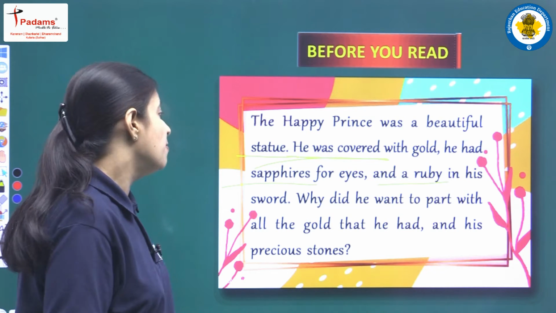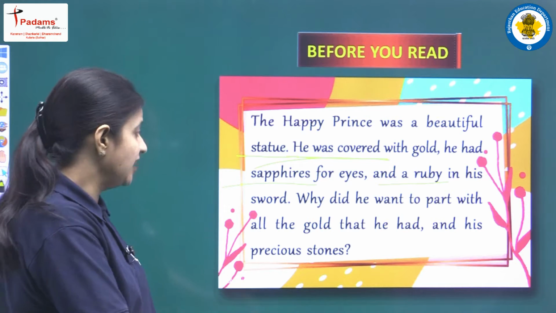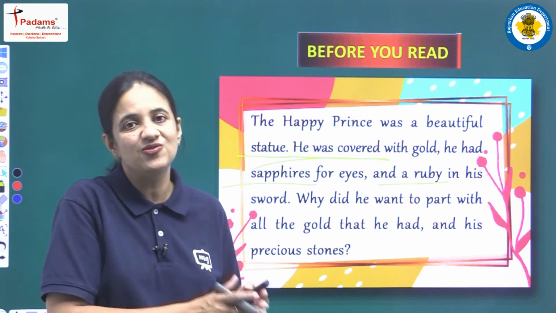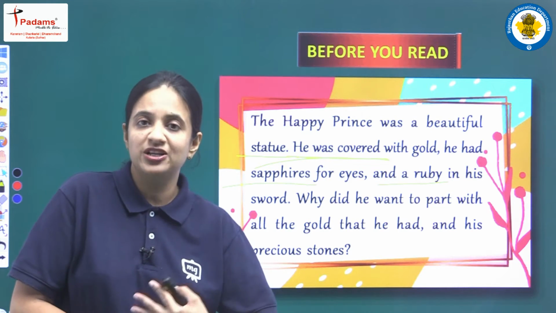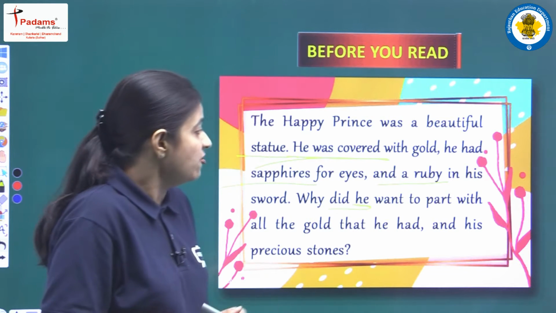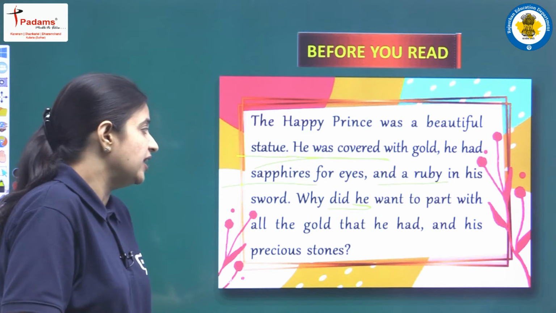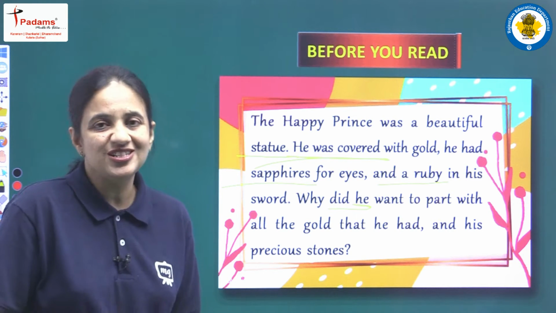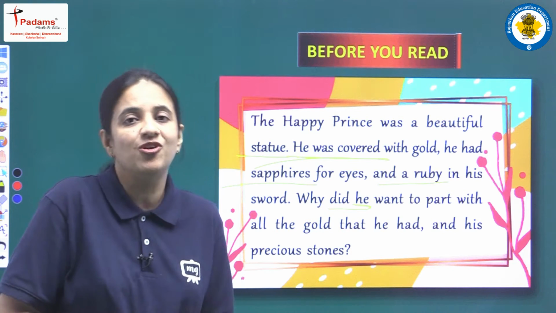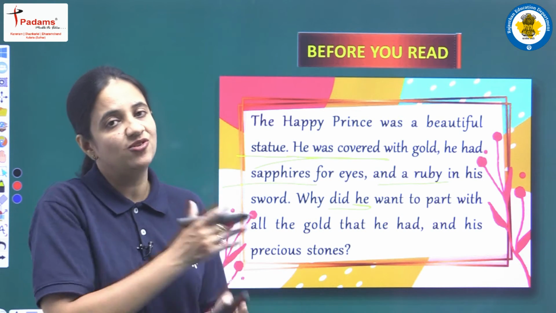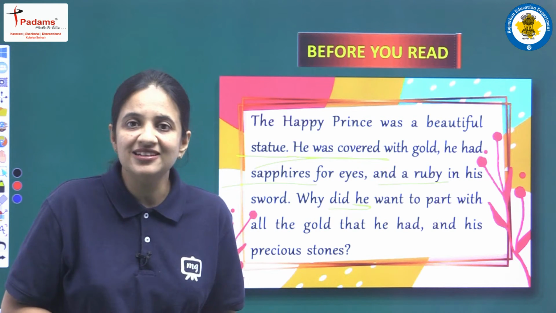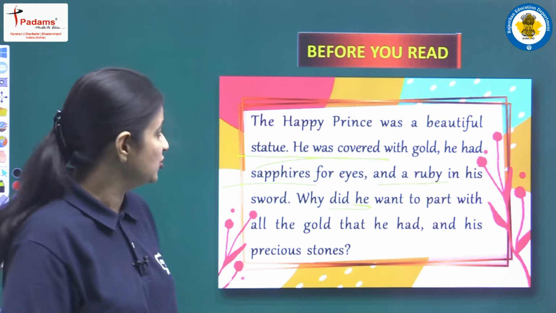Why did he want to part with all the gold that he had and his precious stones? Now the question is that the statue was having so much gold and precious stones, but still that statue, or we can say that happy prince, wanted to part with all the gold and all the precious stones that he was having. So we have to tell the reason why he was actually having this wish, this desire. This is the question and we will find our answer in the story. So now let's begin our story.